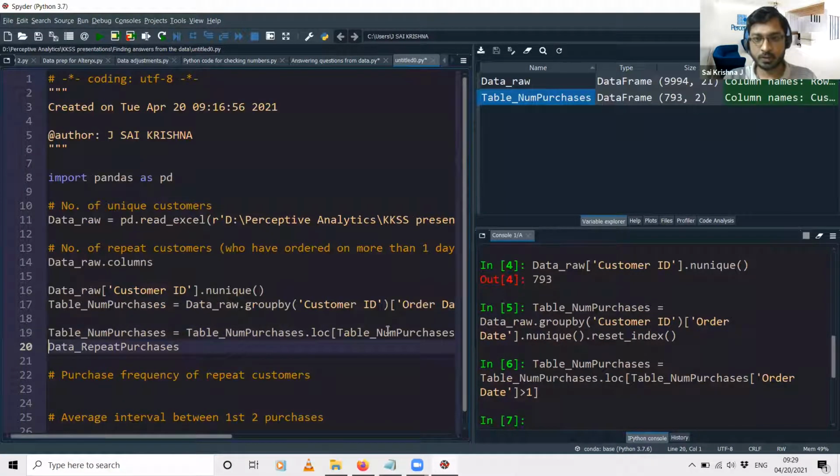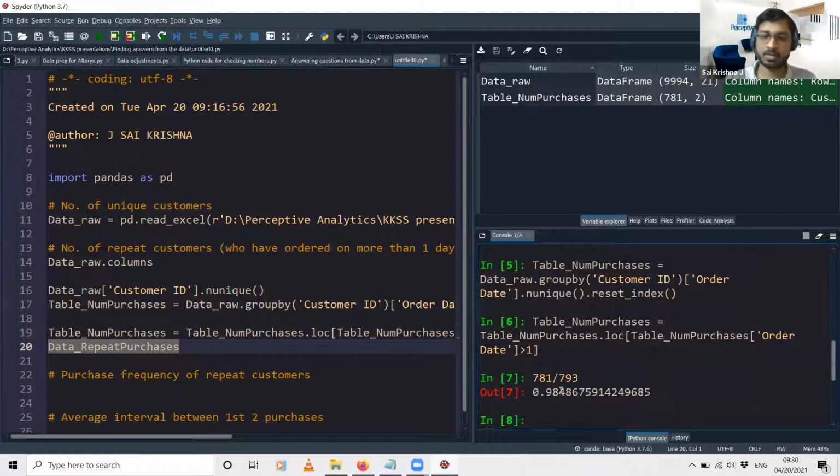Just see what happens when I run this. So we are getting 781. The remaining 12 customers who we have removed after applying the filter are basically those customers who have purchased only once. So the number of unique customers who have purchased more than once is 781 out of the 793. You can also do a quick percentage calculation: 781 by 793 is nothing but 98% of the customers have made repeat purchases.